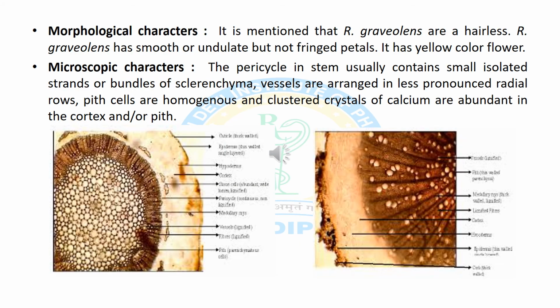Now we will discuss morphological characters of the ruta tree. It is a small tree and it has yellow color flowers with green leaves. Now we will discuss microscopic characters. The TS of the stem of this ruta tree shows various types of structure like sclerenchyma. Vessels are arranged in radial shape, and pith cells also contain calcium oxalate crystals, and it also has cortex and pith cells.